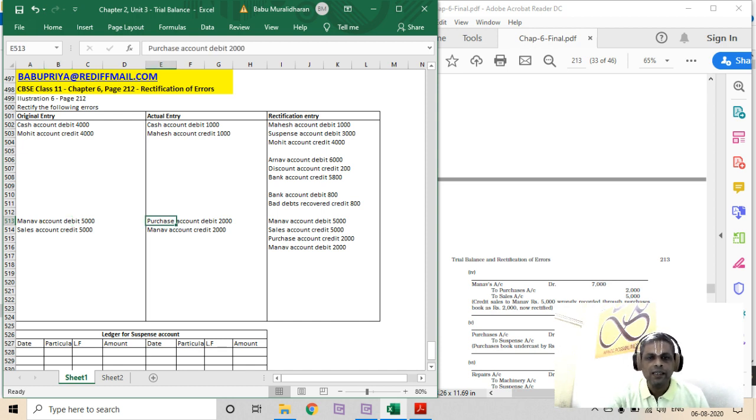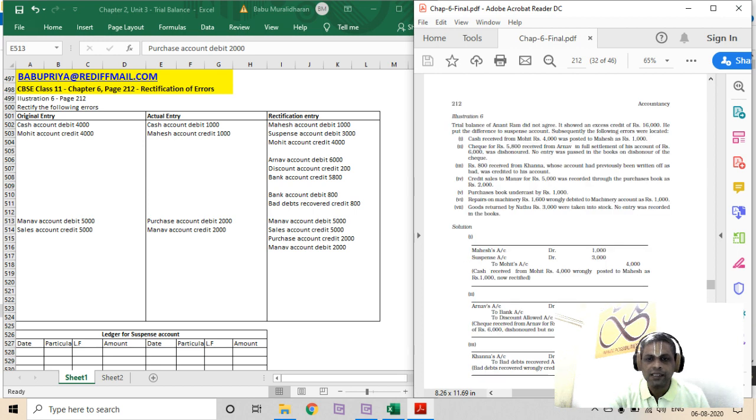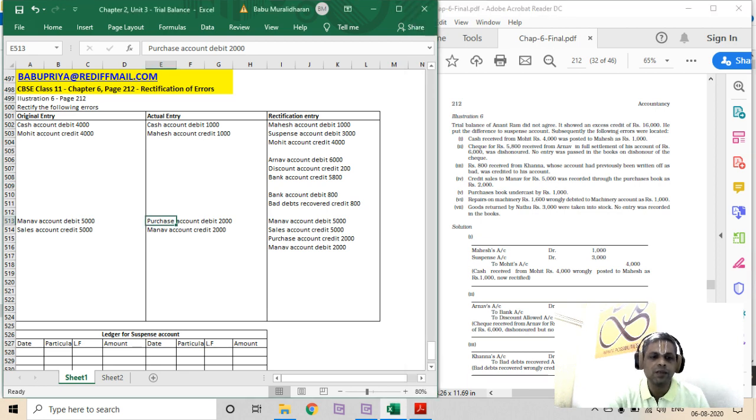This is the actual entry. A sale has been treated as a purchase. So credit sales to Manav 5,000 is recorded in the purchase books as 2,000. So sales has been recorded as purchases. Reverse the purchase and account for the sales, to make it simpler and easier. Okay.